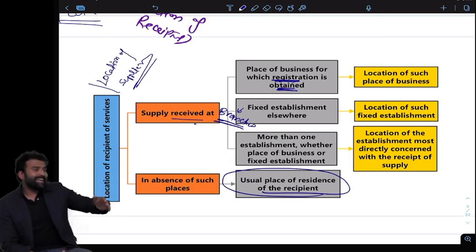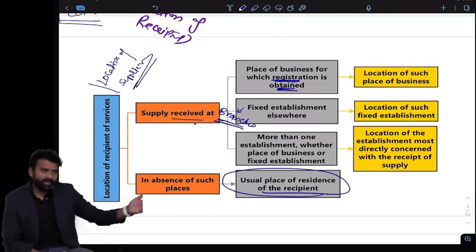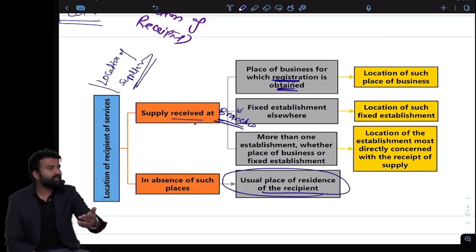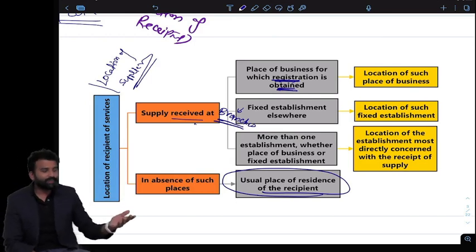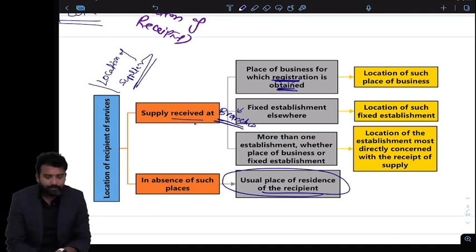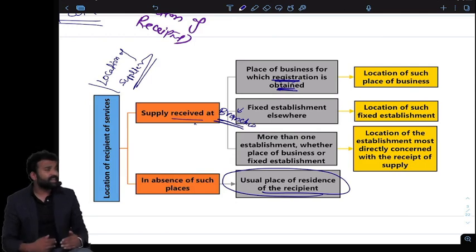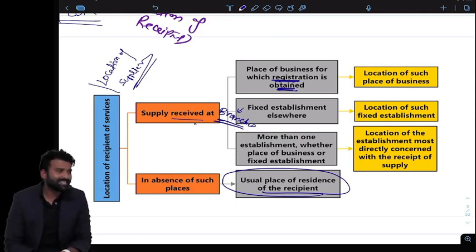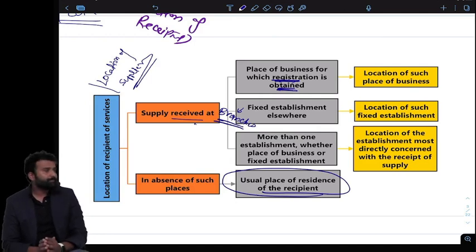Sir, but he has a registered place, for example, in Mumbai, but he has one warehouse in Nagpur. He is supplying from that warehouse. Then that fixed establishment from where he is supplying the goods, that place is the location of the supplier. And if he doesn't have any registered place of business or any other place of business, then his usual place of residence can be the location of the supplier.